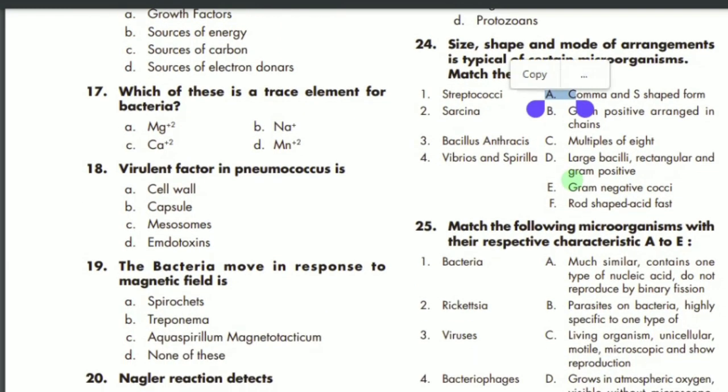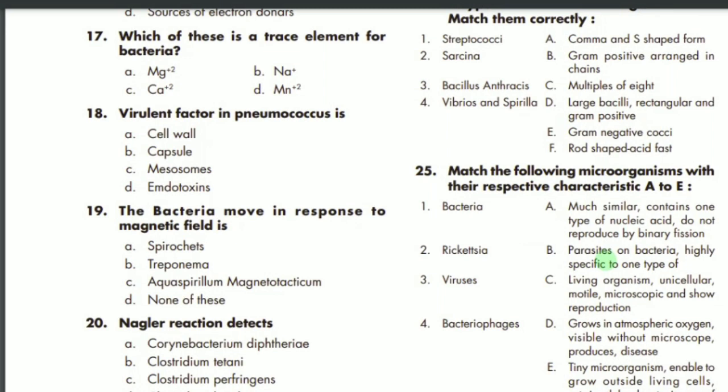Then we have the 25th MCQ, the last MCQ of this chapter, and it says match the following microorganisms to their respective characteristics. First we have bacteria. Bacteria are living organisms, unicellular, motile, microscopic and short lived. So C is the correct option. Then we have rickettsia. The correct option is E: tiny, microscopic, unable to grow outside living cells.